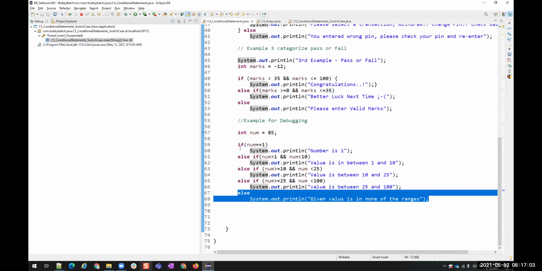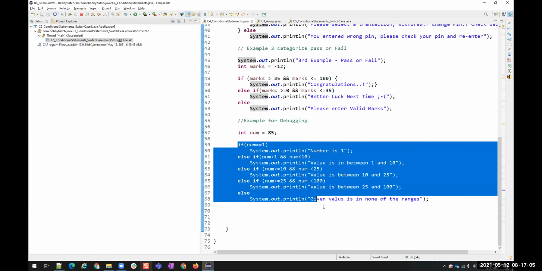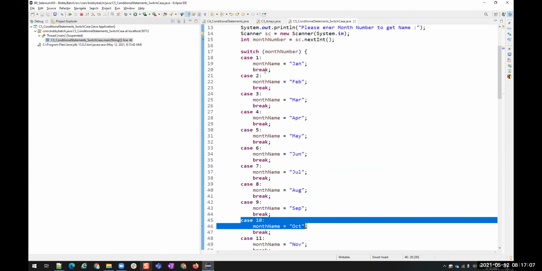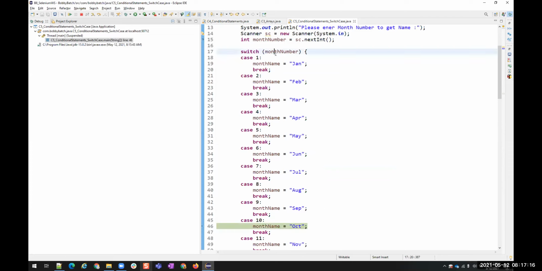But here, you see, if I have 10 conditions here, suppose I wrote the same functionality using if else conditions. I can write that, right? If month number is equal to 1, then month name is equal to Jan. I can write that, right? If I'm writing like that, what will happen? It will verify 10 conditions and then print this.